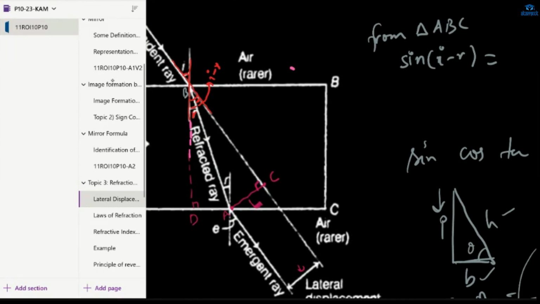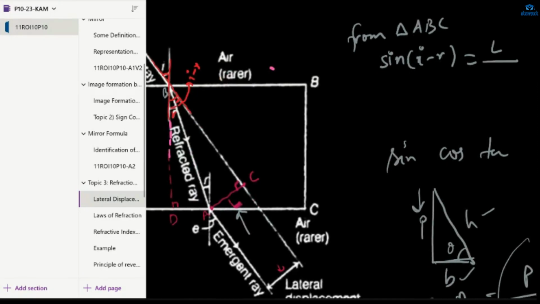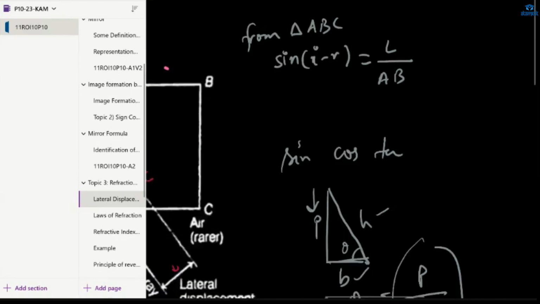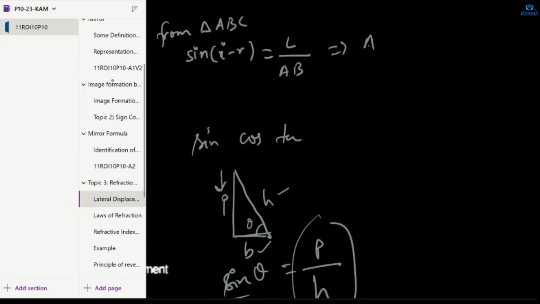What will that be? For sine of (I minus R), the perpendicular is L, the side opposite to the angle theta. It will be L upon the hypotenuse, and the hypotenuse is AB. So we can write AB is equal to L upon sine (I minus R). AB is equal to L upon sine (I minus R).